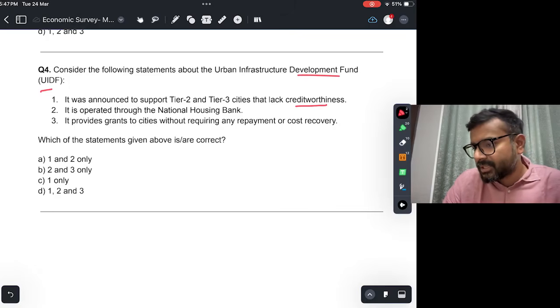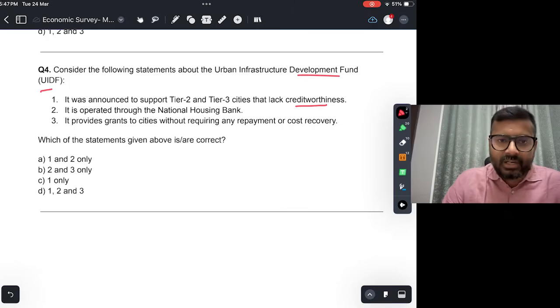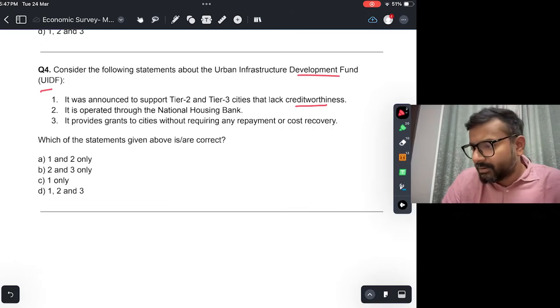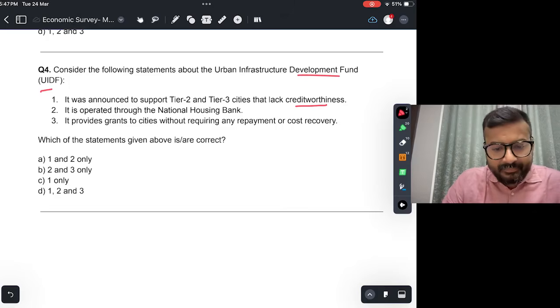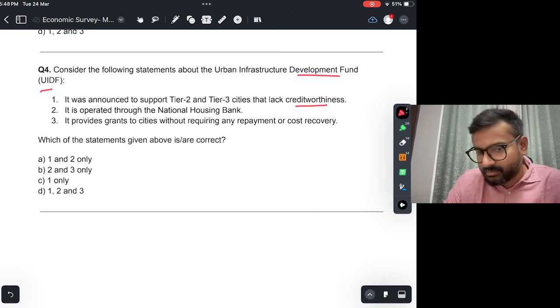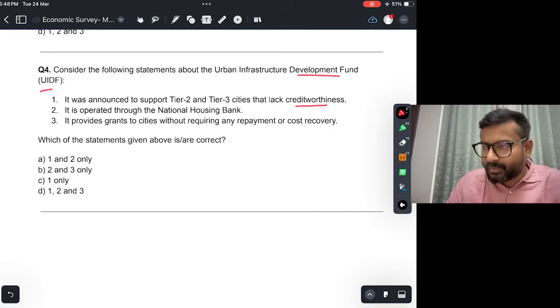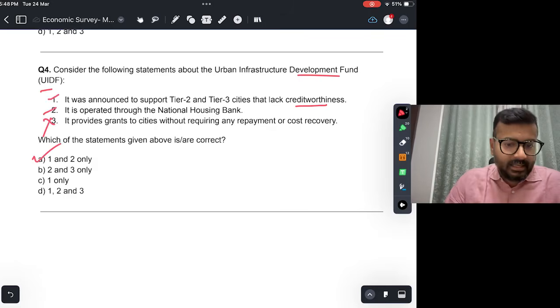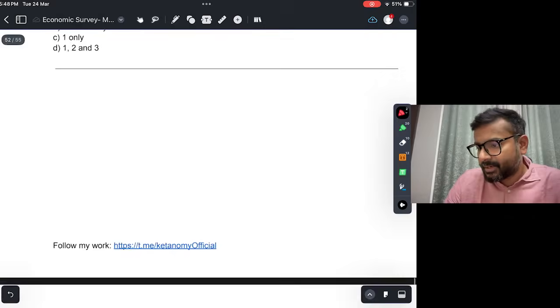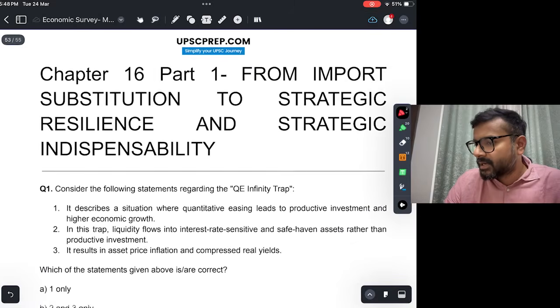And provides grants to cities without requiring any repayment or cost recovery. This is not true, right? Why would it be true? It would require repayment and cost recovery, because it is a fund, so that it can continue funding other projects also. Okay, so it is based on the concept of a revolving fund. You fund a project, फिर वहाँ से returns मिलेगा, then you fund another project. So 1 and 2 is correct. This is not, and the answer is A, 1 and 2 only.